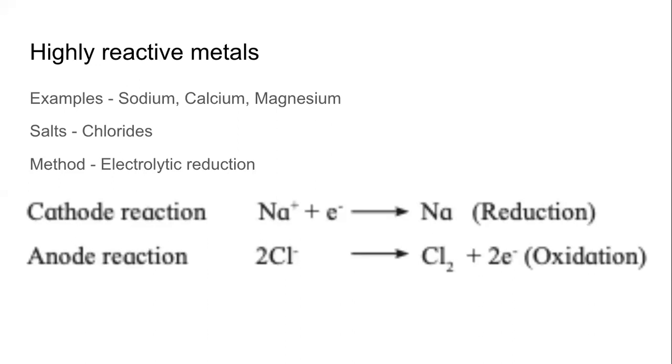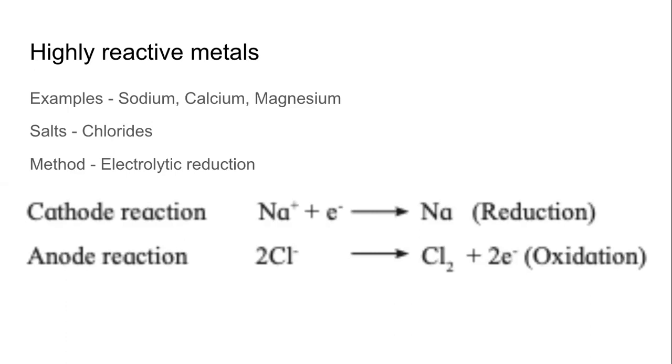So let us start from the beginning. Let us start from the top. If you want to relook at the reactivity series of the metals, you can turn to page number 97. It starts with potassium, sodium, lithium, calcium as highly reactive metals. Then magnesium, aluminum, zinc, iron, tin, lead as moderately reactive metals, and ends with copper, mercury, silver as less reactive metals. And then at the bottom we have gold, which is called a noble metal, which does not react with anything.